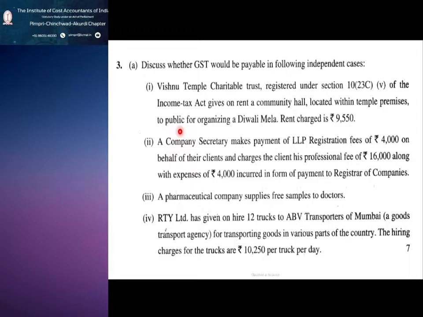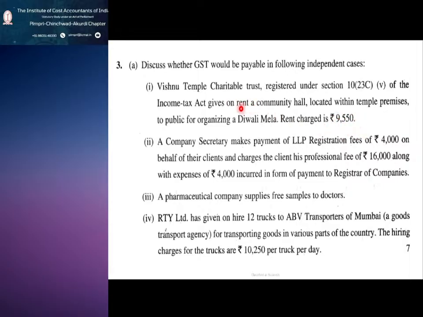We will start with the first one: Vishnu Temple Charitable Trust, registered under section 10(23C) of the Income Tax Act, gives on rent a community hall located within temple premises to the public for organizing a Diwali Mela, and the rent charged is 9,550.